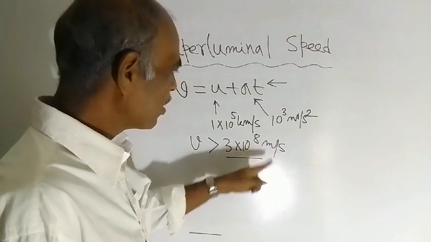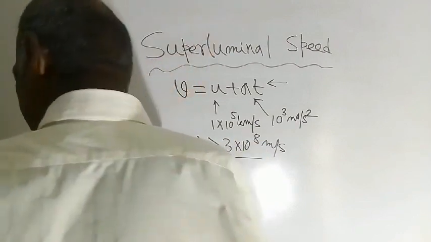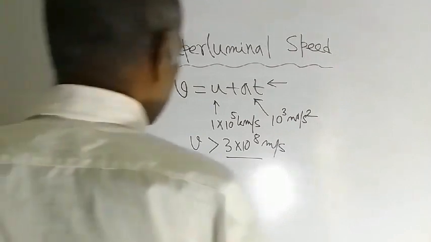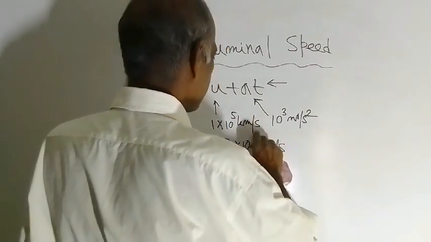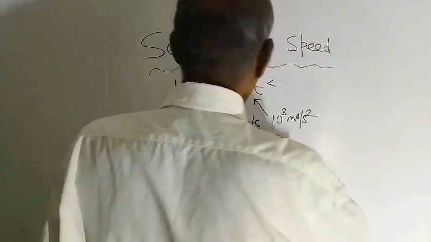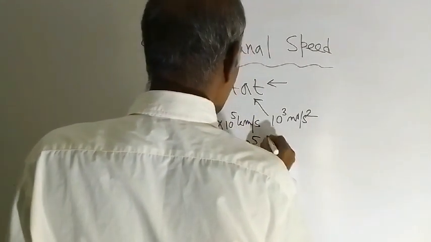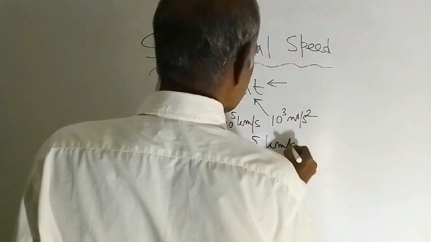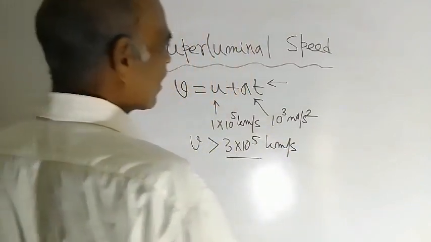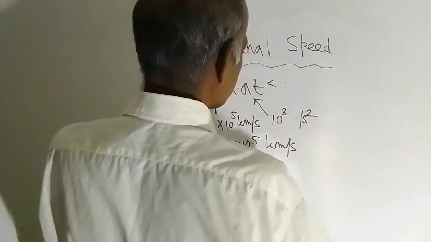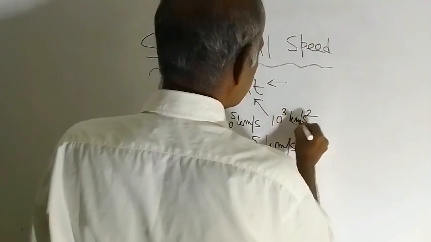I have not written kilometer here. To write this in kilometer per second, the result will not be power 8, it will be power 5: 3 into 10 to the power 5 kilometer per second. And say this is also kilometer per second, then it will be easier to understand.